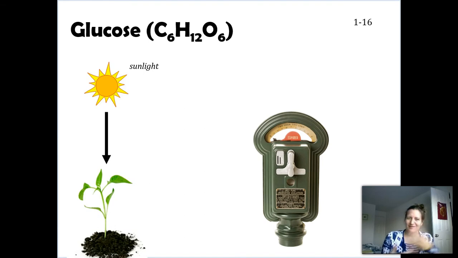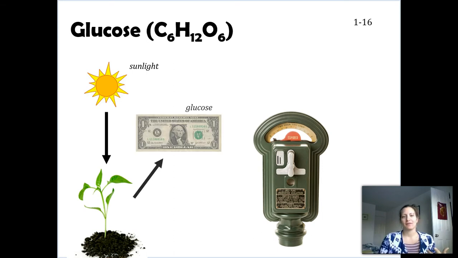So this plant is going to take in this sunlight, it's going to turn it into glucose. Here I have it as a dollar bill. Please know plants do not make dollar bills, at least in this sense. But let's pretend that this dollar bill is glucose. And someone in the classroom was really awesome. Was like, hey, I have $1. You can pay off your parking meter.